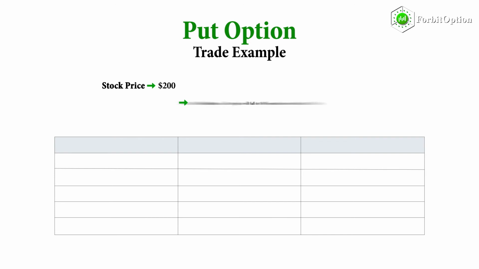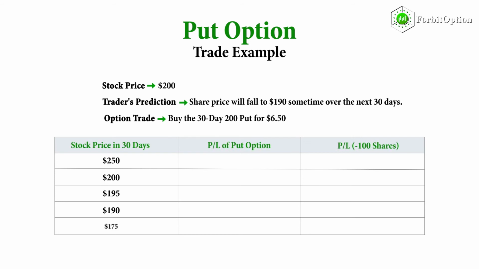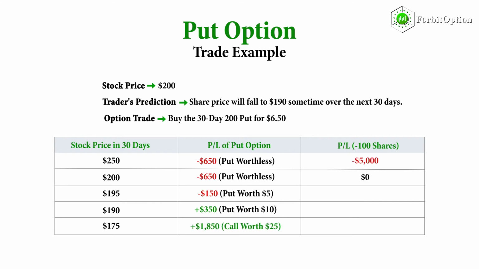Trade example: stock price $200. Trader's prediction: share price will fall to $190 sometime over the next 30 days. Option trade: buy the 30-day 200 put for $6.50. At $200 or higher, at or above the put strike price, the option will be worthless at expiration because there's no value in being able to sell shares of stock at $200 with the put option when the stock price is at or above $200.